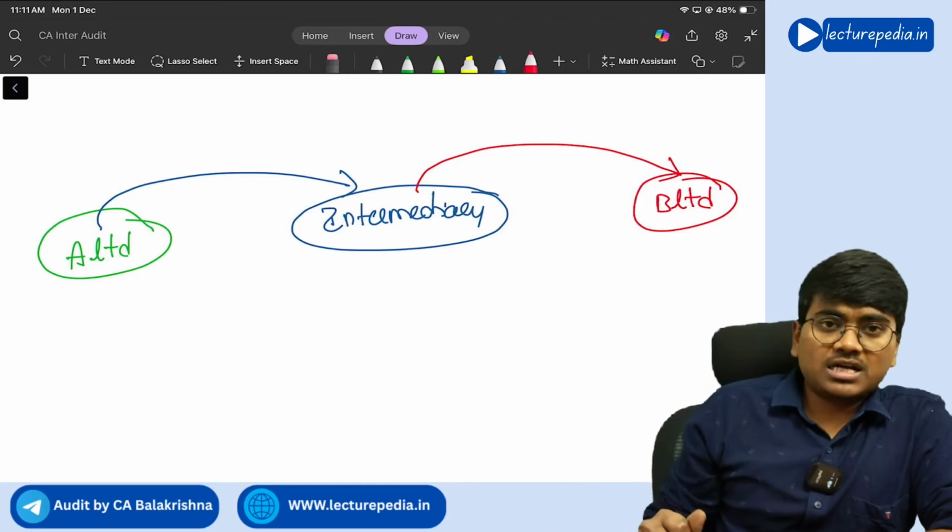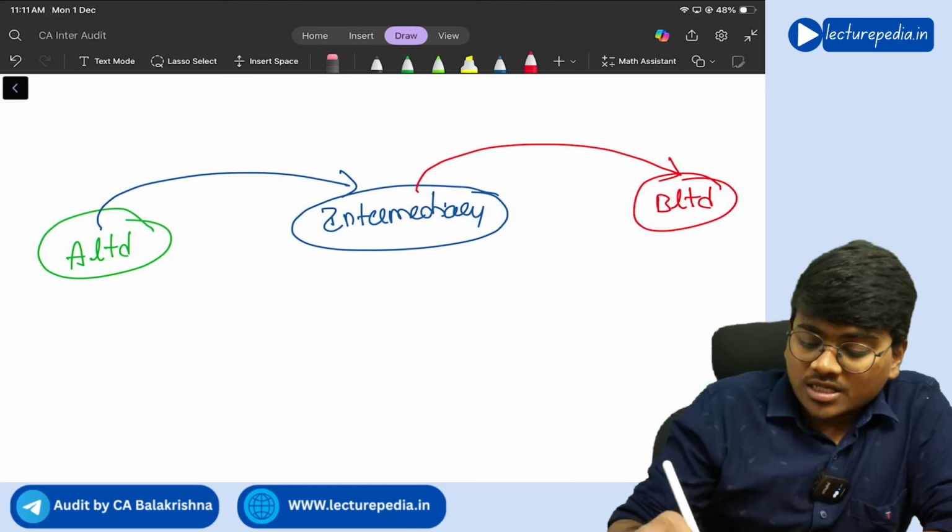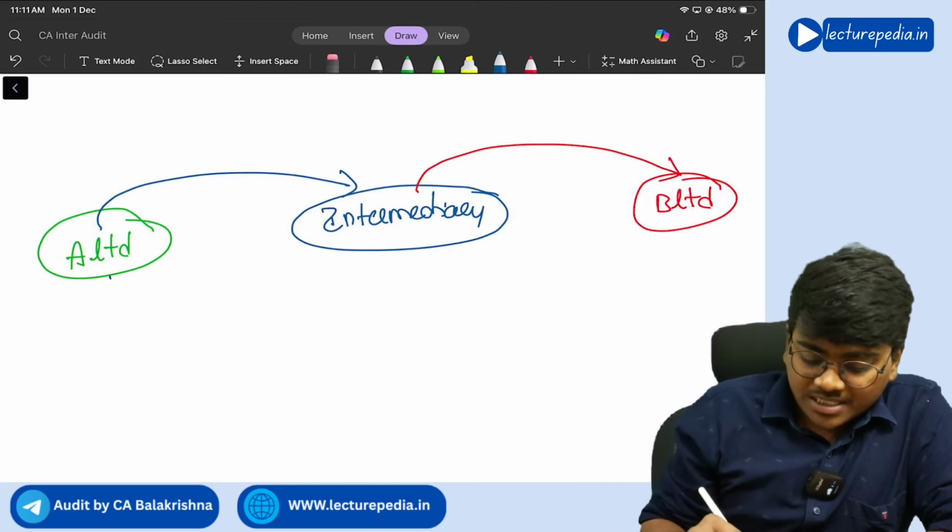So in such a situation, what it has done is it has given the amount to the intermediary, and from the intermediary it has been transferred to B Limited. Here we will call A Limited, A Limited is our company.